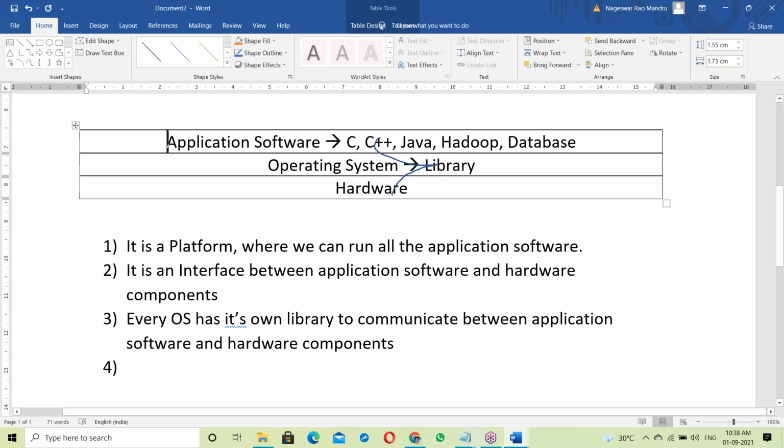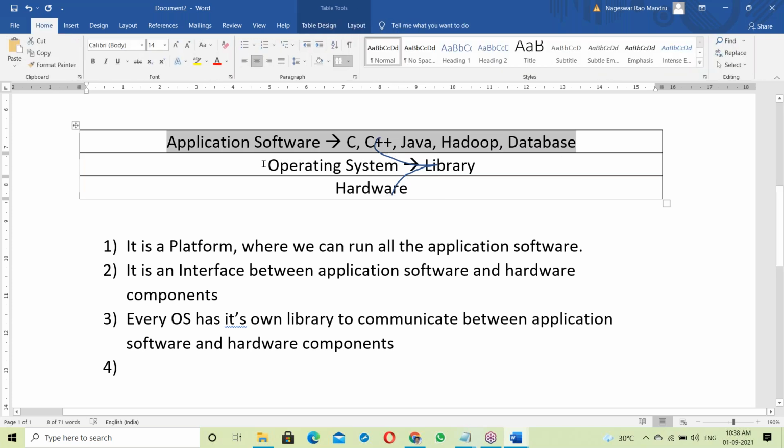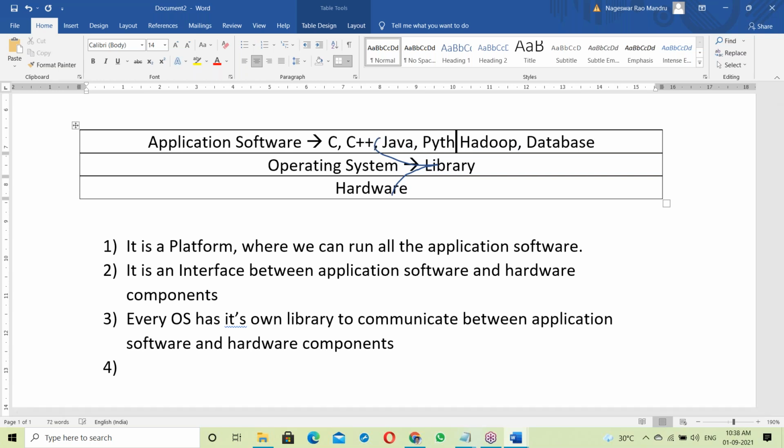So every application program has to link with the OS library before it runs. Suppose C and C++ exe files, it's static linking. Java and Python use dynamic linking. Static linking and dynamic linking we'll discuss next.